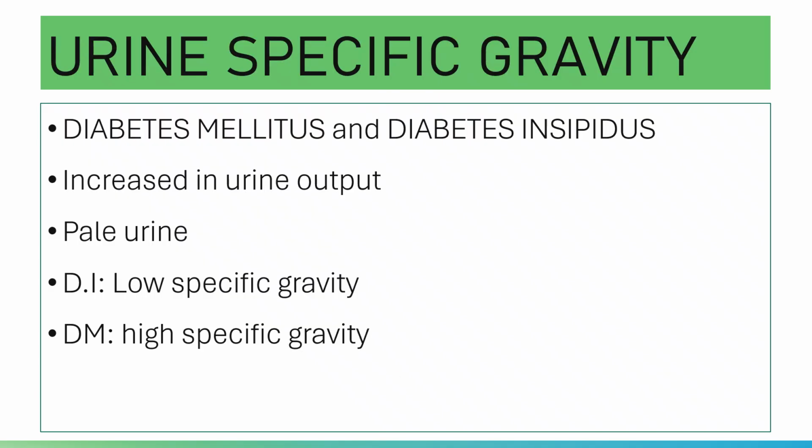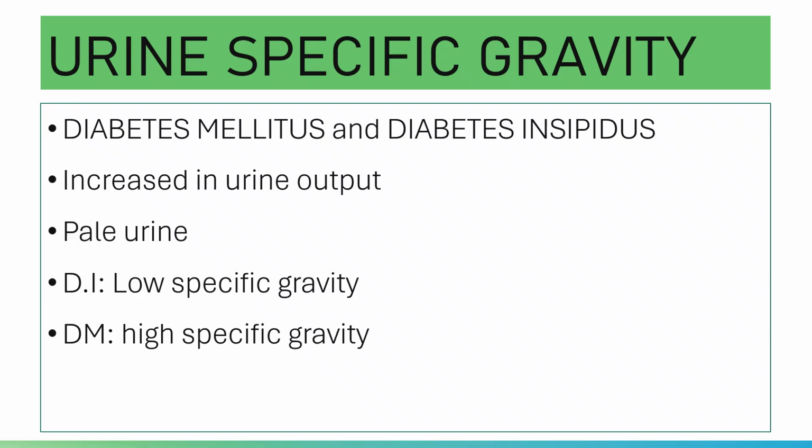In case of specific gravity, let's take a look again at diabetes mellitus and diabetes insipidus. Both exhibit polyuria, or increased urine output, and both have pale urine.